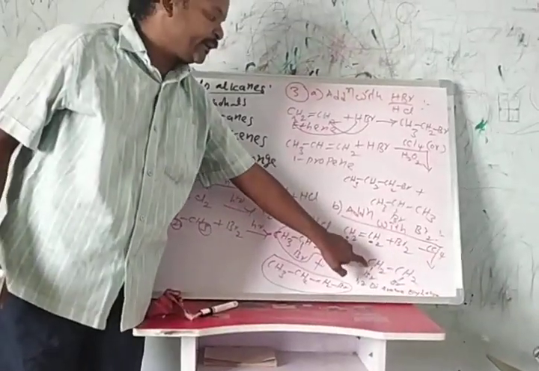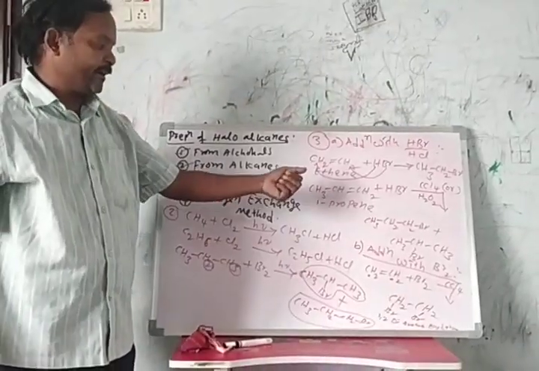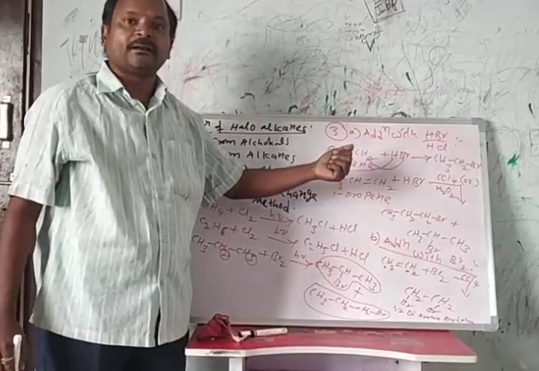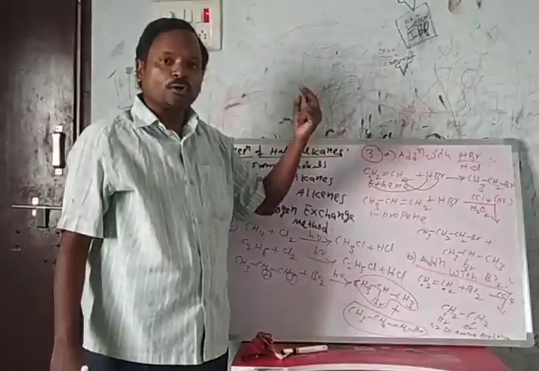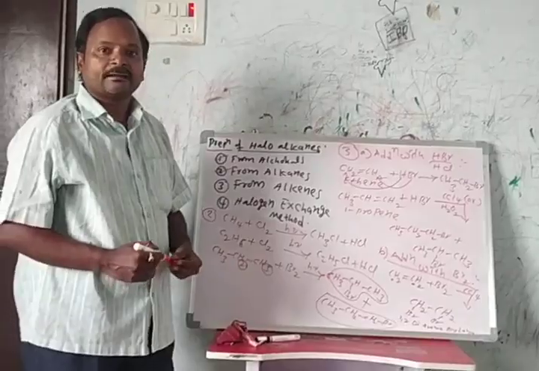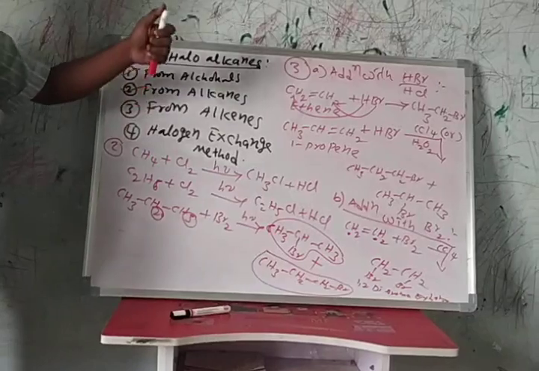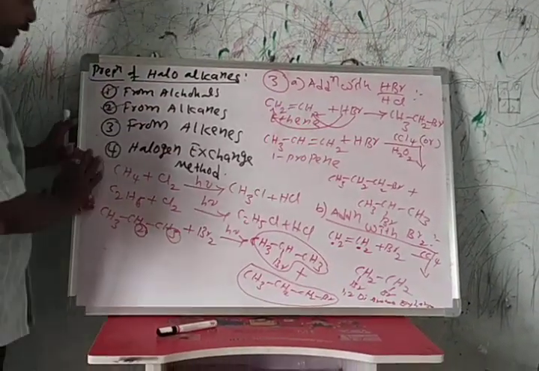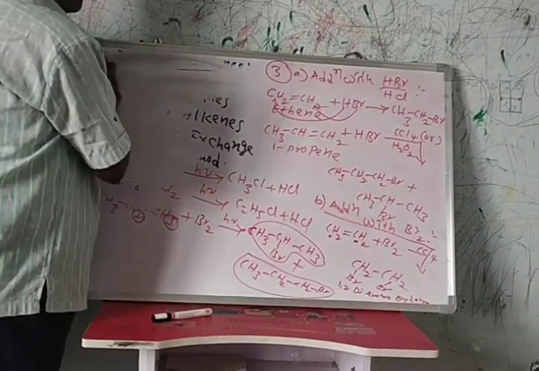This is the vicinal dihalide. Vicinal dihalide means two halogen atoms are present on two adjacent carbon atoms. Gem dihalide means two halogen atoms are present on one carbon atom. These are the preparations of haloalkanes from alkanes and alkenes. And the final method is the halogen exchange method.